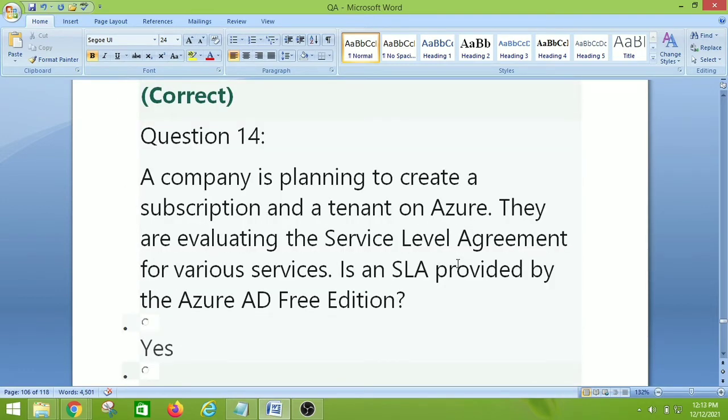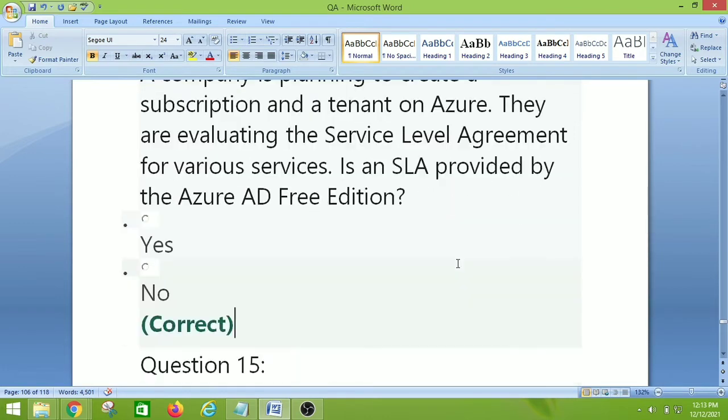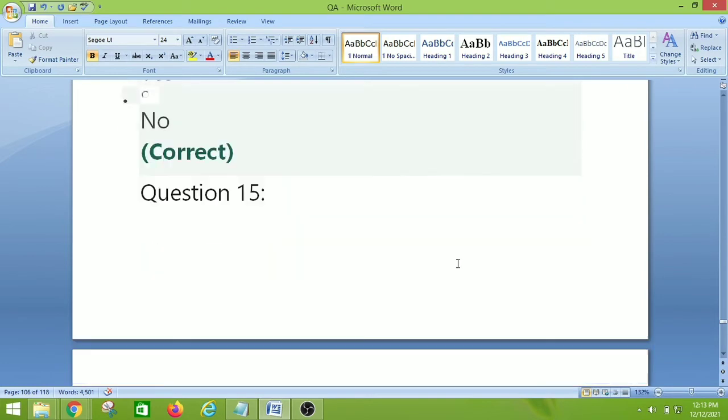A company is planning to create a subscription and a tenant on Azure. They are evaluating the service level agreement for various services. Is an SLA provided by the Azure AD free edition? So the right answer is no. Let's move on to question number 15.